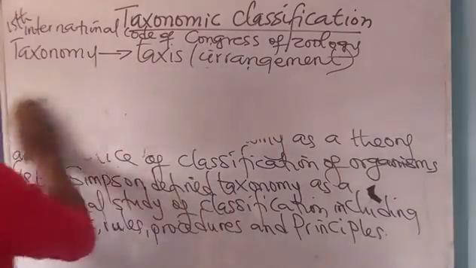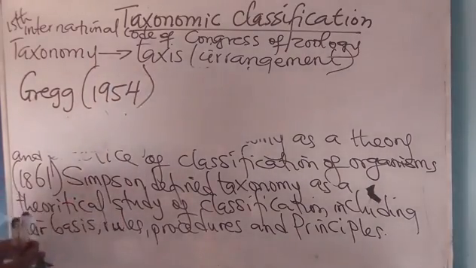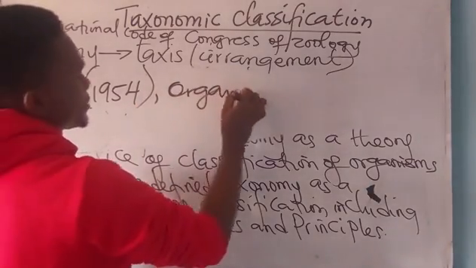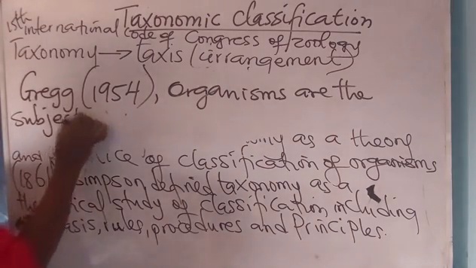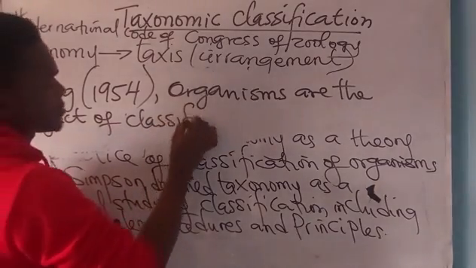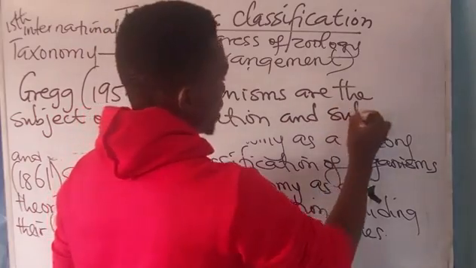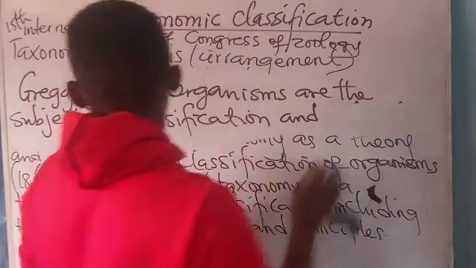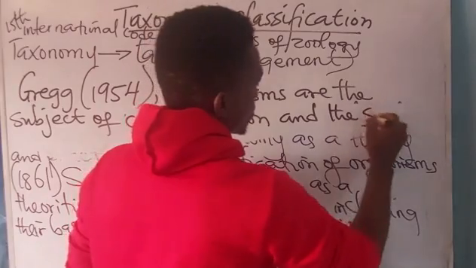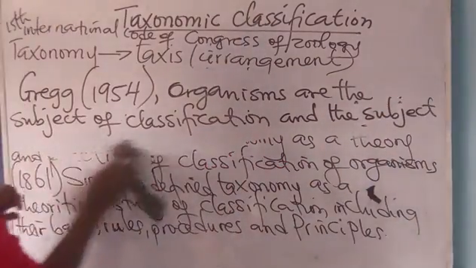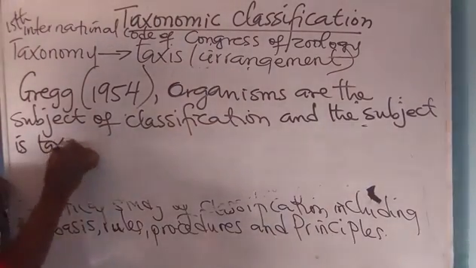Now, Gregg in the year 1954 said that organisms are the subjects of classification, and the subject is taxonomy.